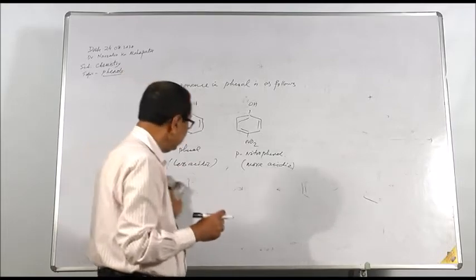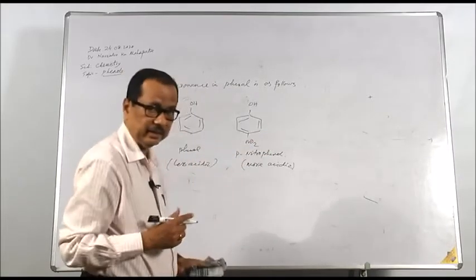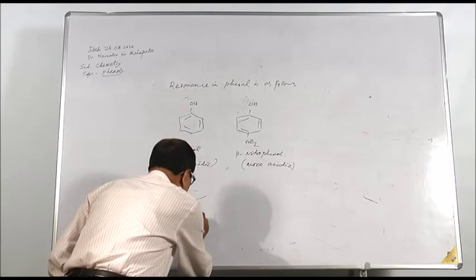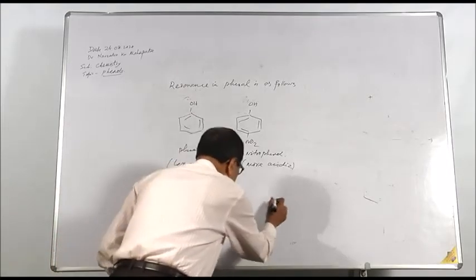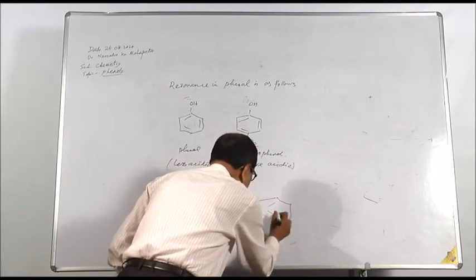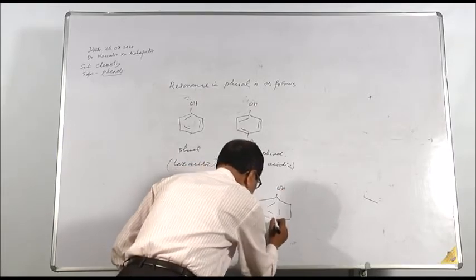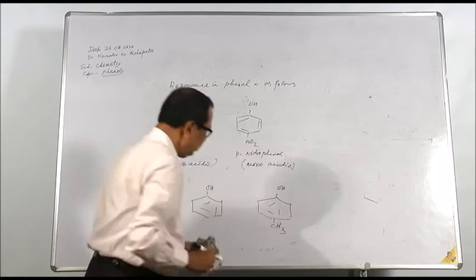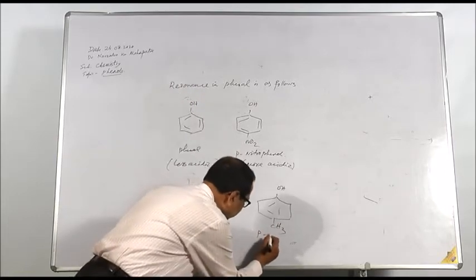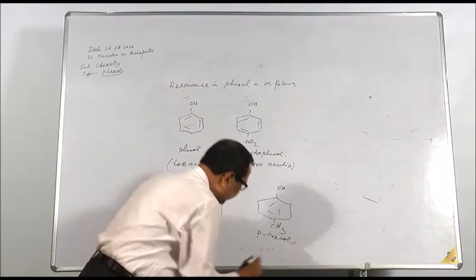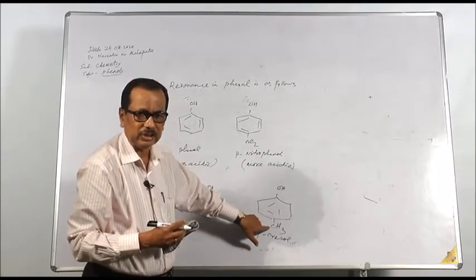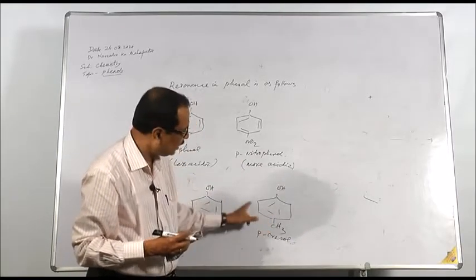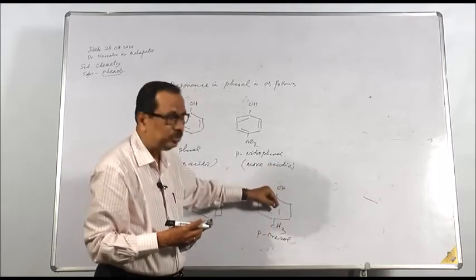On the other hand, if an electron donating group is present, compare phenol with cresol, say paracresol. Here this is paracresol. Methyl group is an electron donating group. Since methyl group is an electron donating group, it will push electrons towards the benzene ring and resonance will be hindered.